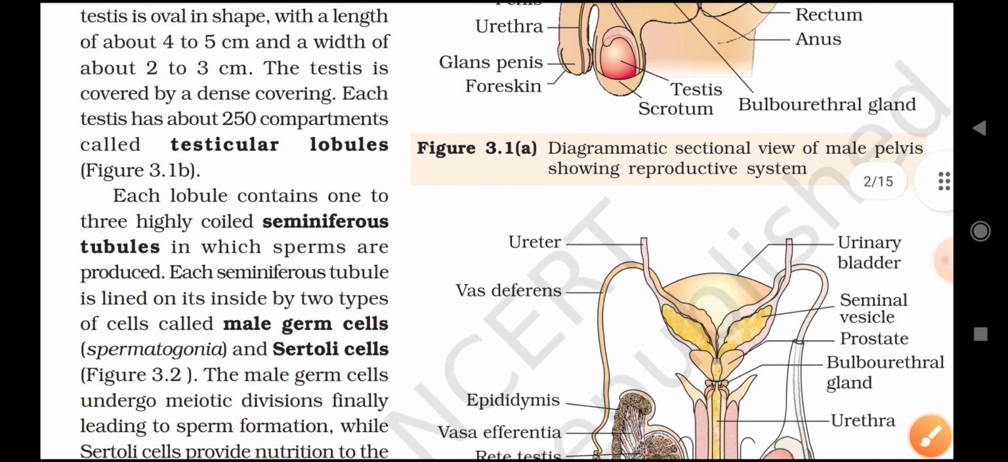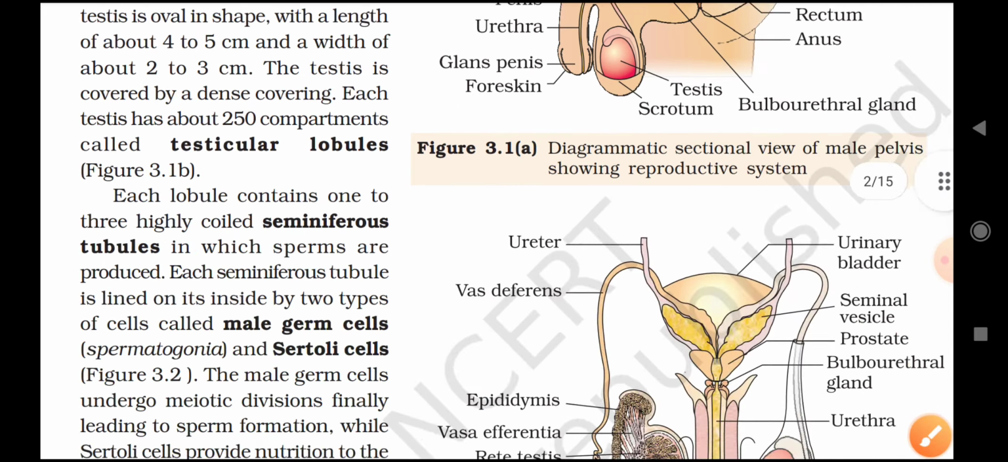The penis is the male external genitalia. It is made up of a special tissue that helps in erection of the penis to facilitate insemination. The enlarged end of the penis called the glans penis is covered by a loose fold of skin called foreskin. The male accessory glands include paired seminal vesicles, prostate and paired bulbourethral glands.